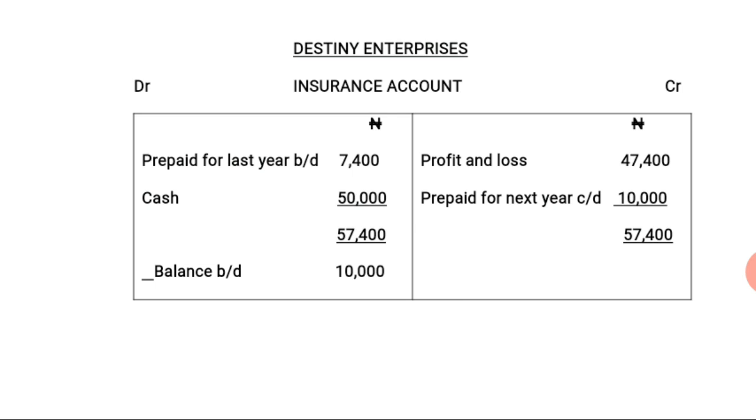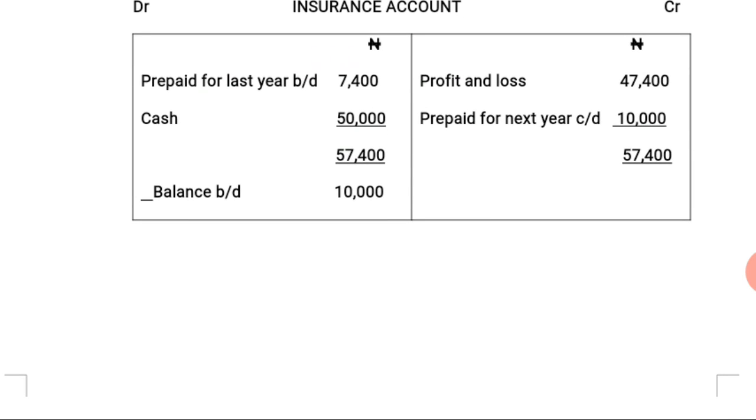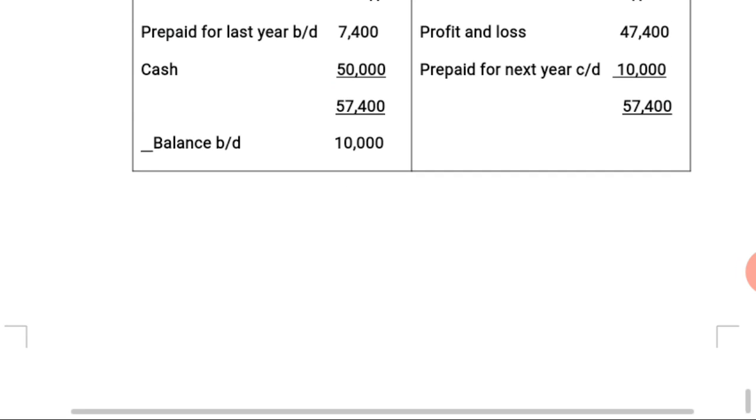Then we have a total of 57,400 on both sides, and the balance, that is the prepaid for next year, will now be the balance brought down for the next accounting year, 10,000 naira. That's an illustration on prepayment expenses, that is, expenses paid in advance.